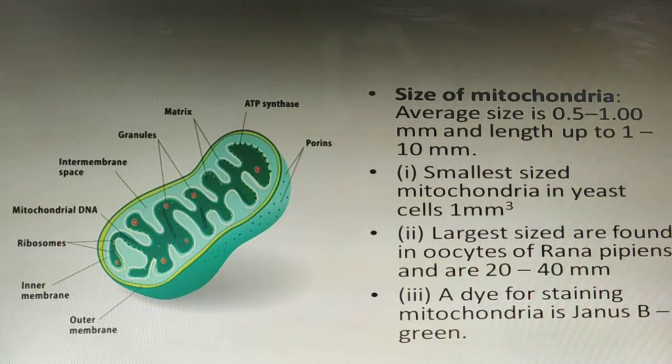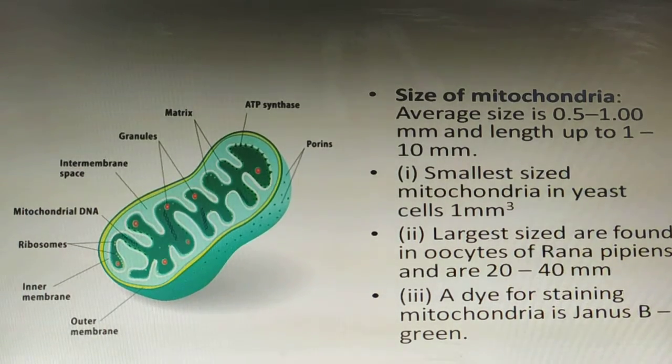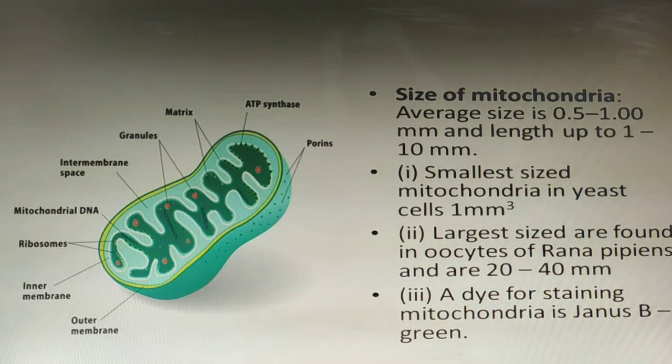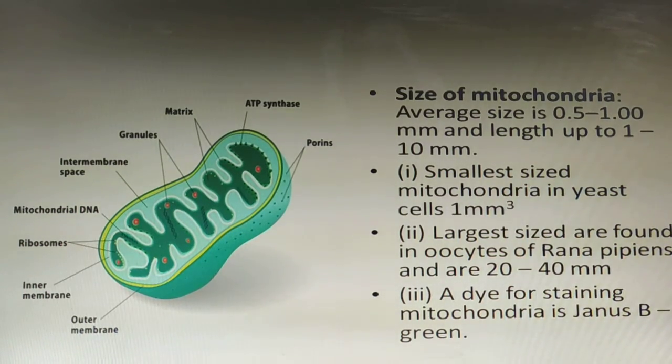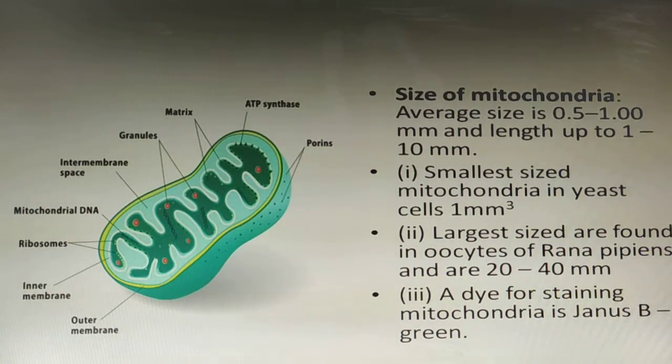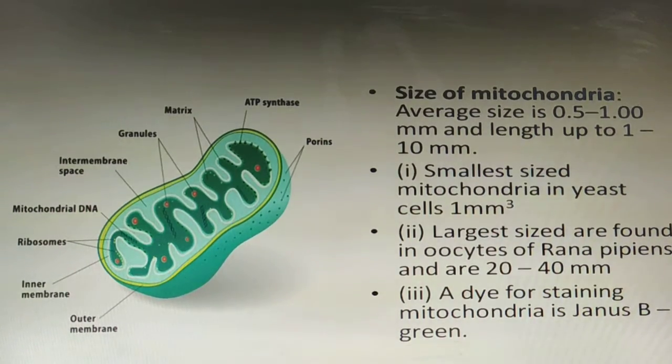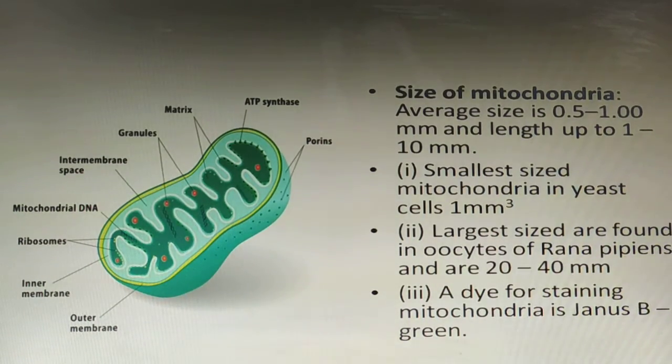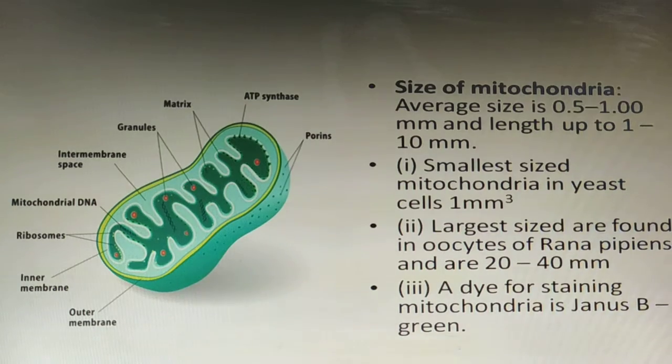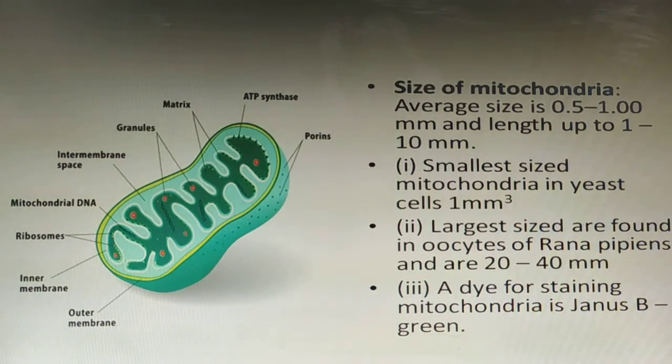When we are talking about the size of mitochondria, the average width is 0.5 to 1 micrometer and the length is up to 1 to 10 micrometers. The smallest size of mitochondria is present in yeast, which is 1 micrometer cube. The largest size is found in the oocytes of Rana pipiens and is nearly 20 to 40 micrometers.